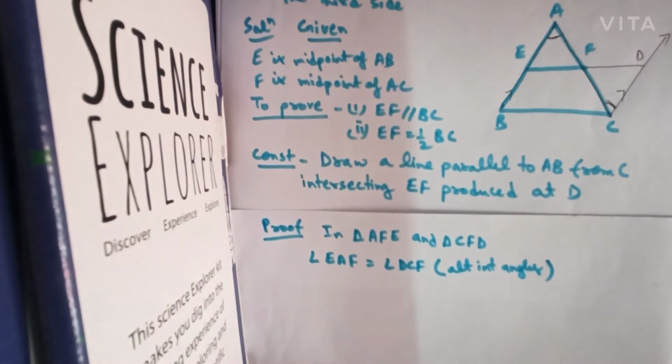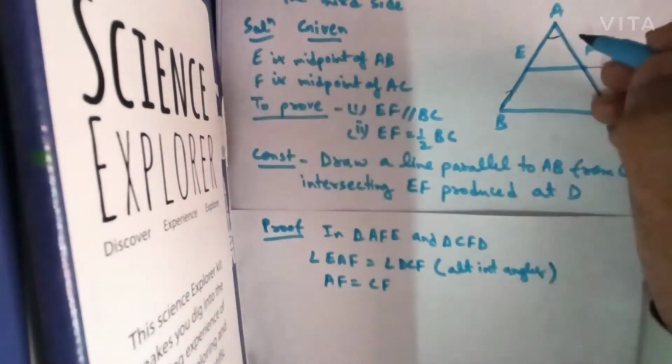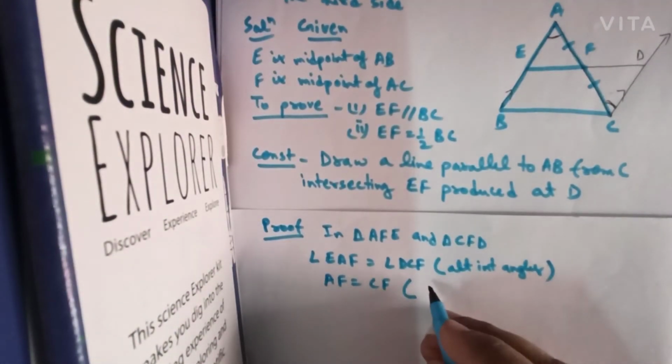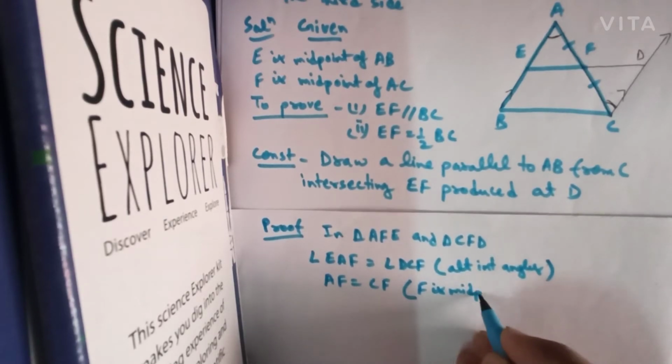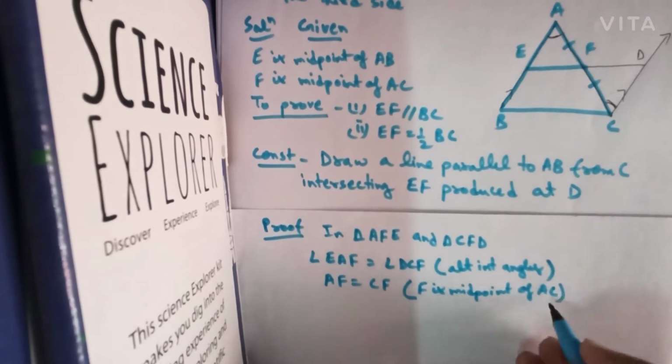So this angle and this angle, these alternate interior angles will be equal. Okay. Secondly, AF will be equal to CF because it is already given that F is the midpoint of AC. Therefore, AF will be equal to CF.